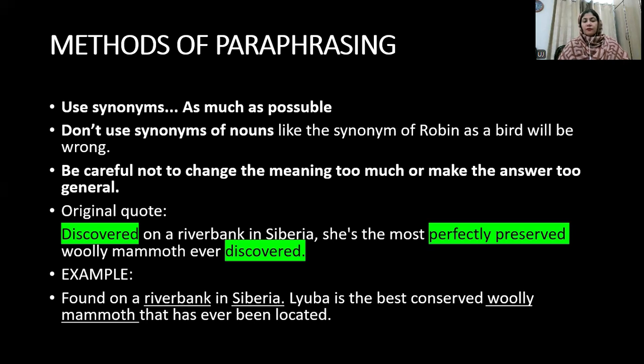For example, instead of discovered, I have written found, and instead of perfectly preserved, the answer is the best conserved woolly mammoth that has ever been located. Instead of discovered, previously it was the word found, and now the answer is located. So this is how the remaining thing is the same. Instead of "she is", the name has been written. The remaining answer, you can see, is the same, but the only thing that has been changed is that the keywords have been rephrased with synonyms.